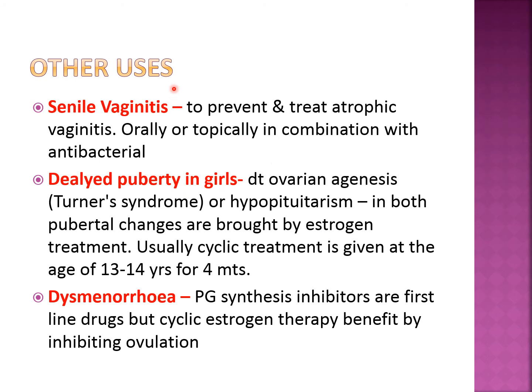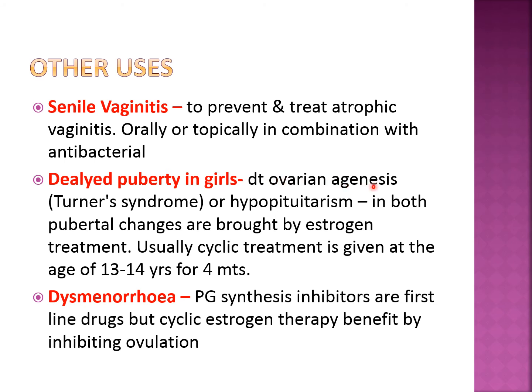Now coming to the other uses, okay, senile vaginitis. Senile means age-related, elderly, and vaginitis means inflammation of vagina. So to prevent and treat atrophic vaginitis, estrogen can be given orally, or topical creams of estrogen are also available, which can be given in combination with certain antibacterials. Okay. Then delayed puberty in girls, which can happen because of ovarian agenesis.